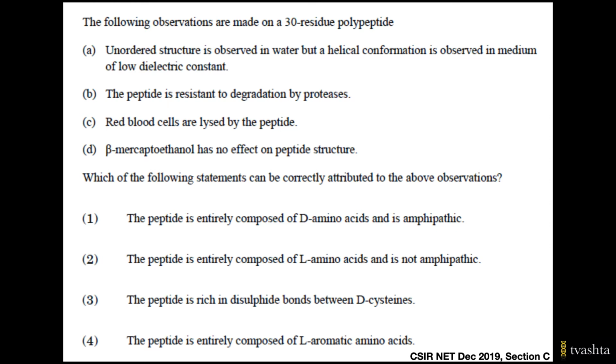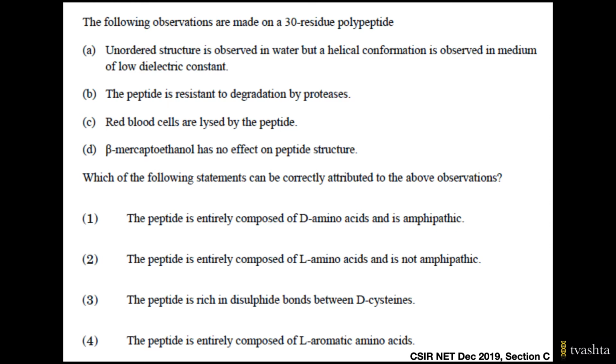B. The peptide is resistant to degradation by proteases. C. Red blood cells are lysed by the peptide. And D. Beta-mercaptoethanol has no effect on peptide structure. And they have asked which of the following statements can be correctly attributed to the above observations.